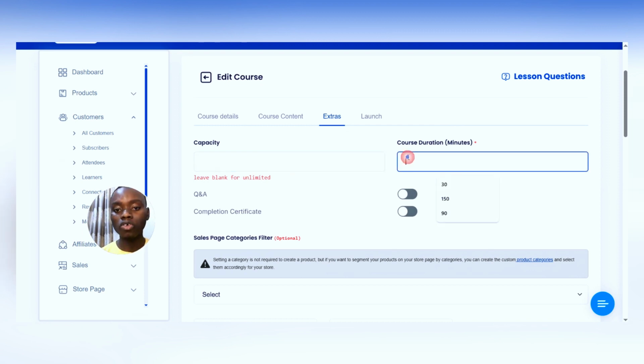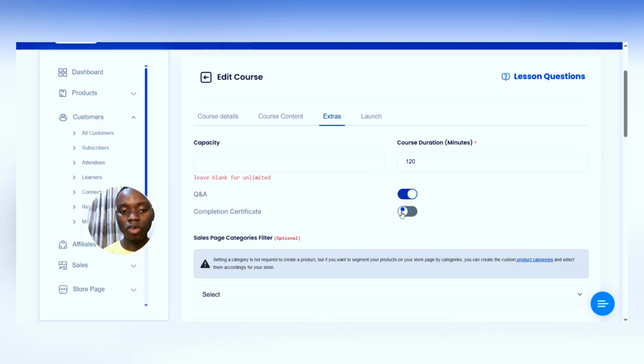For your course duration, how long will it take to complete your course in minutes? So you have to do the calculation for the duration. If it's, let's say, 2 hours, it means it's going to take 120 minutes. Always remember to convert it to minutes. It's very important. Now, do you want to allow Q&A for your course? If yes, you toggle it on. If you want to add a completion certificate, meaning once the people who go through your course are done, they will get an automatic certificate generated for them, you can also tap this on.